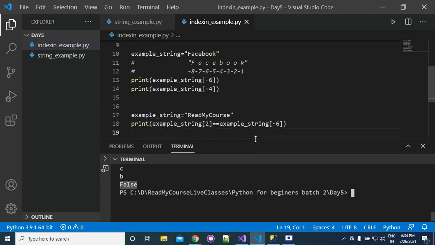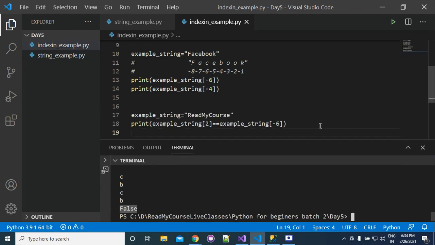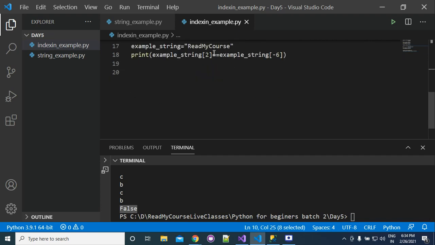Why is it false? Okay, sorry. We should compare from here. So the character present at index 2 is what? This is 0, this is 1, this is 2.